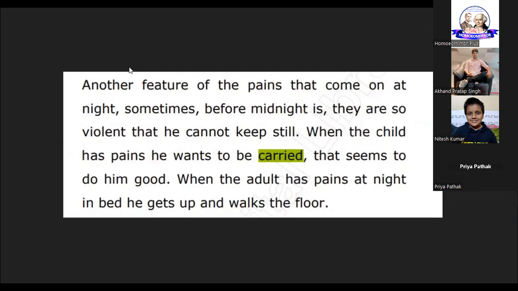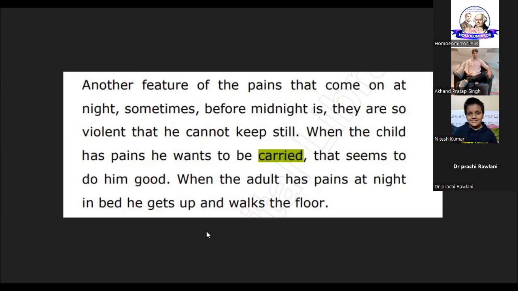This is a screenshot from Kent's Materia Medica, friends. "Another feature of the pains that come on at night, sometimes before midnight, is they are so violent that he cannot keep still. When the child has pain, he wants to be carried. That seems to do him good. When the adult has pain at night in bed, he gets up and walks on the floor." Now here the term carried is being used, friends. Is it for physical carrying or for some other metaphorical meaning? Physical, sir.